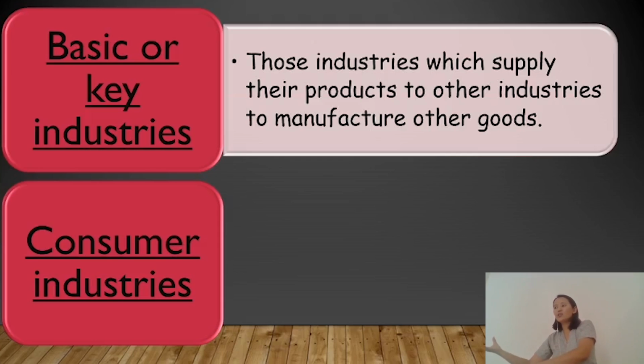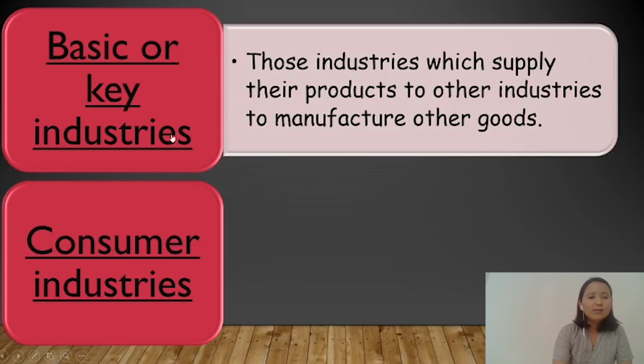and other industry using this product, they make another goods. So this is called basic industry. Basic industry produces a product not for the buyer, they produce goods for the other industries. So basic industry is more like a mother. Mother feeds the baby. Just like this, basic industries feed the other industry by supplying their product, and by using this product other industry produces other goods.